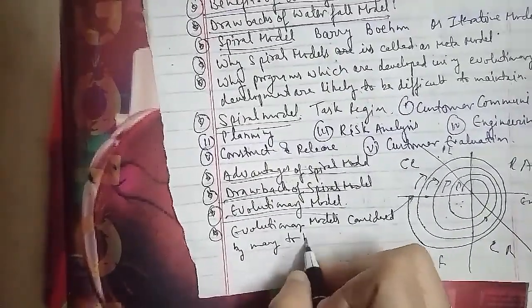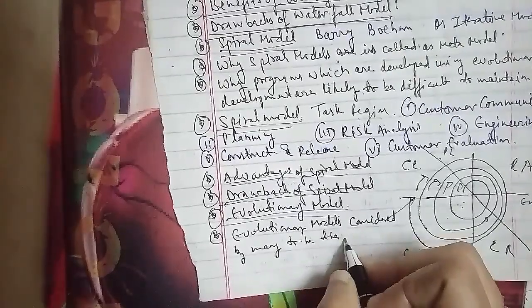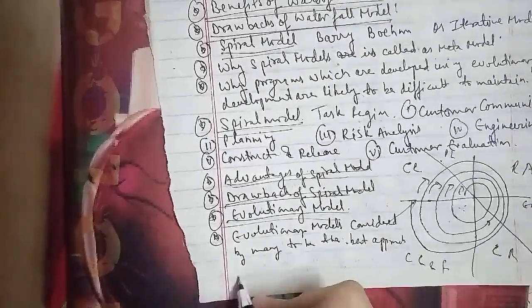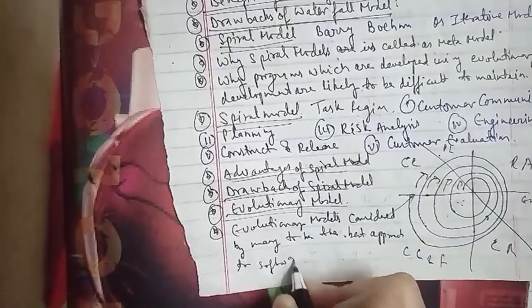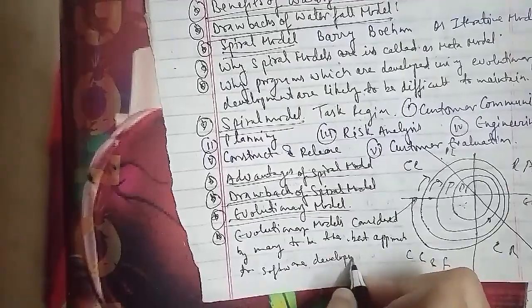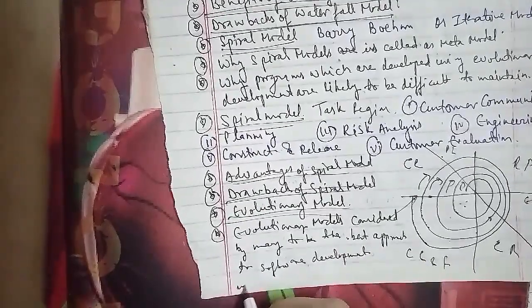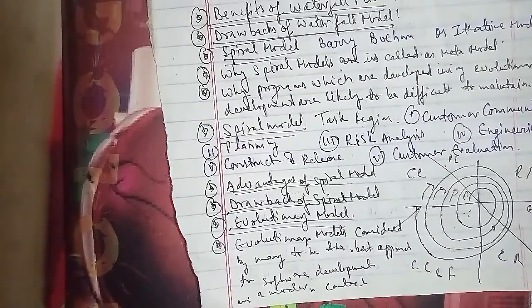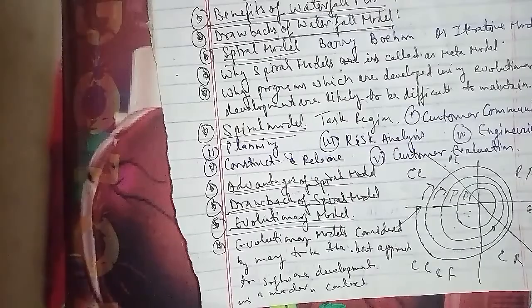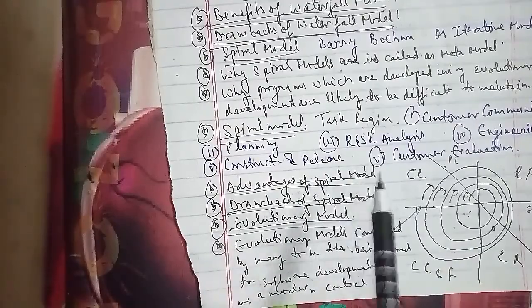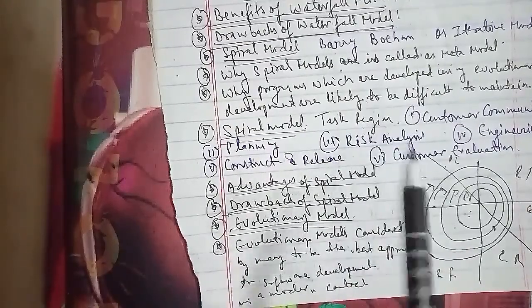In the same case, evolutionary models are iterative, and on each iteration the software product is built and becomes more sophisticated. The developers gain knowledge about the development of the product from the earlier version, the refinements and updates that can be made using the previous version, and the risk analysis that can be done at each iteration. Developers can maintain proper communication with the customers, and the feasible changes suggested by them can be implemented in each iteration as well.